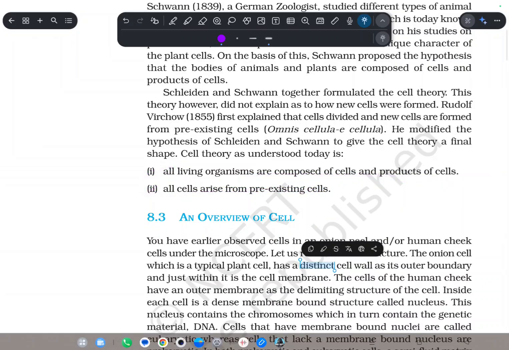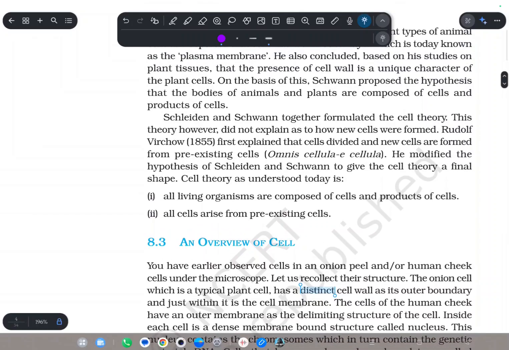Of course, you do not need to remember the scientists' names in detail for NEET. Do not go too deep into history.